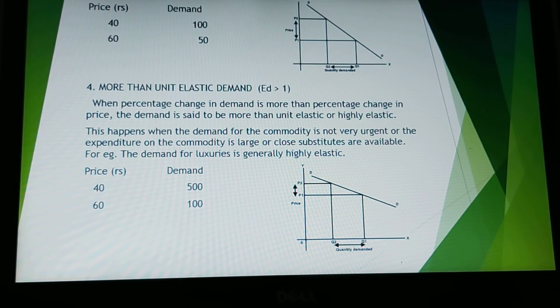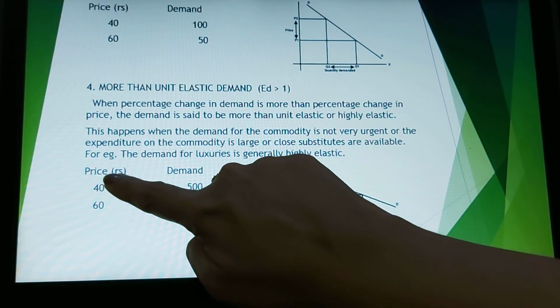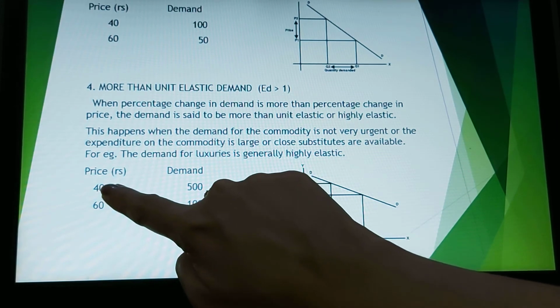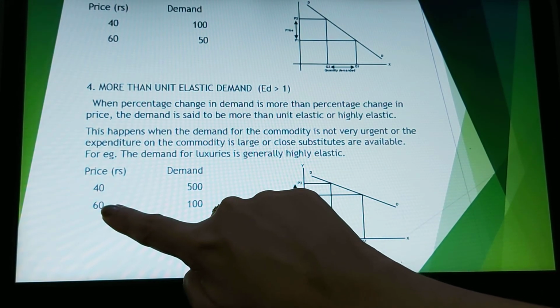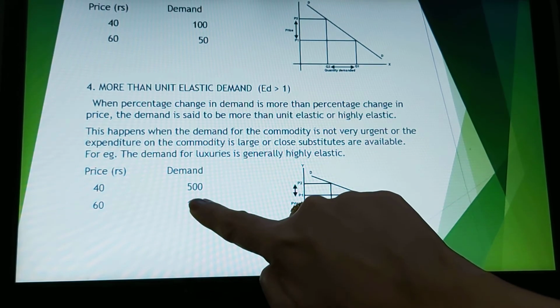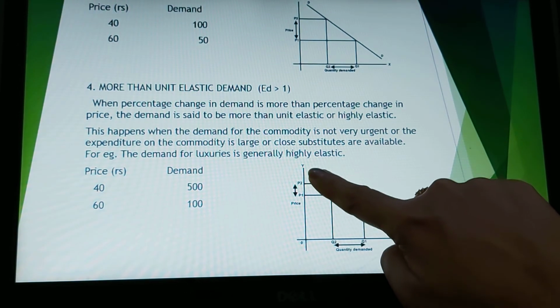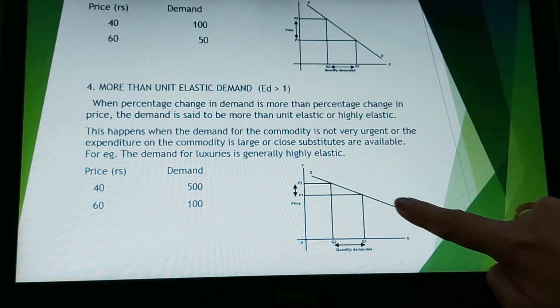You can take petrol as an example, and if you look at the figure over here, you'll notice that the price is 40 rupees, demand is 500. The price has increased a little bit to 60, the demand has fallen to 100 units. So the curve over here is flatter.